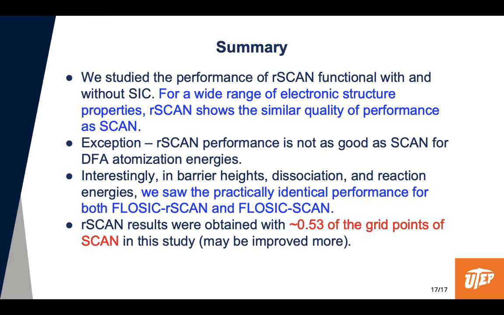So in summary, we studied the performance of rSCAN with and without SIC. And for a wide range of electronic properties, rSCAN shows similar performance to SCAN, with the exception of the atomization energies. Interestingly, in the case of barrier heights, dissociation, and reaction energies, we see that SCAN and rSCAN show similar performance even with self-interaction correction, or FLOSIC. And finally, we note that these rSCAN results were obtained with around 50% of the grid points used for SCAN calculations, which may be improved in the future.